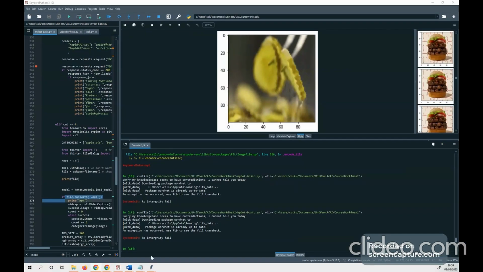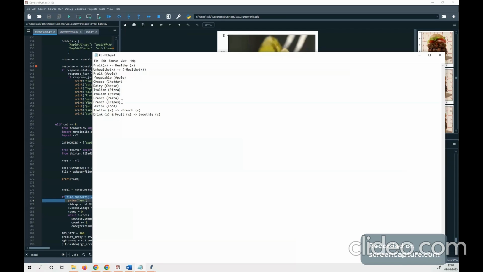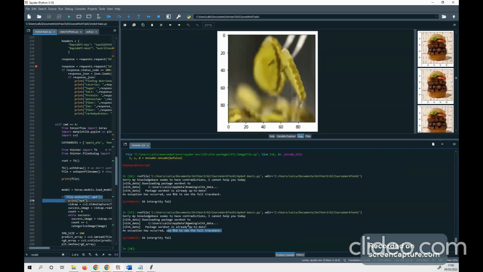Hello, so I just noticed I missed some stuff out. First of all, if you change the knowledge base and add a contradiction in there, for example, we've got Italian is pasta, and when something is Italian, it's not French, which means that if you try and say that pasta is French, like I've done here, it will come up with integrity fail. Just run it. There you go, integrity fail.